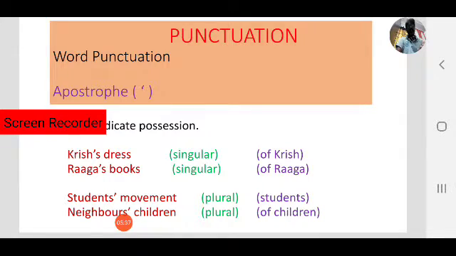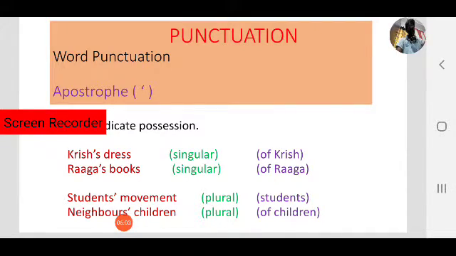In the first example, Krish's dress, the apostrophe is on Krish, then S after it. Krish apostrophe S is singular, meaning only one person. So what is the meaning? Krish's dress means the dress belongs to Krish.